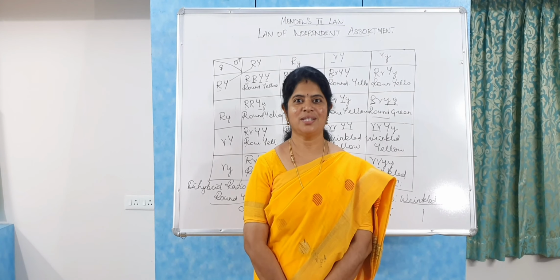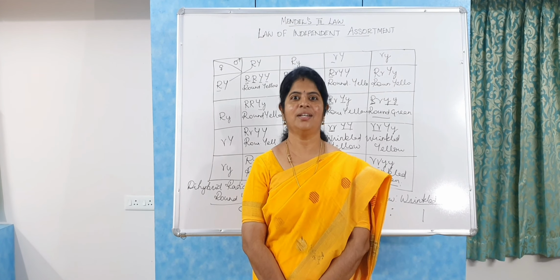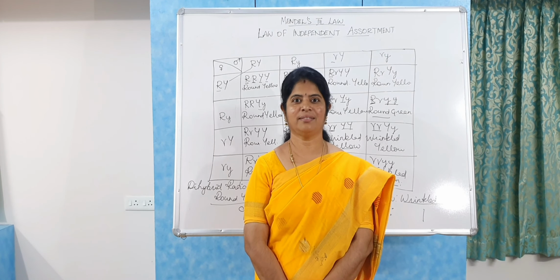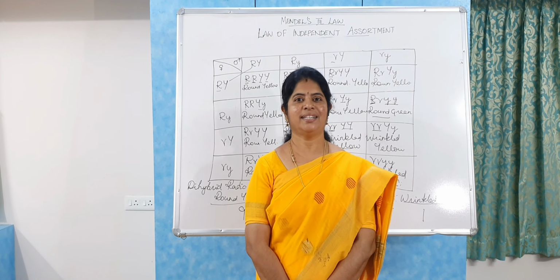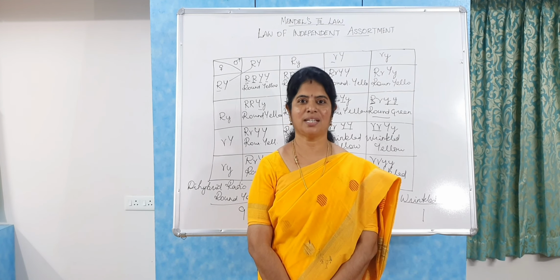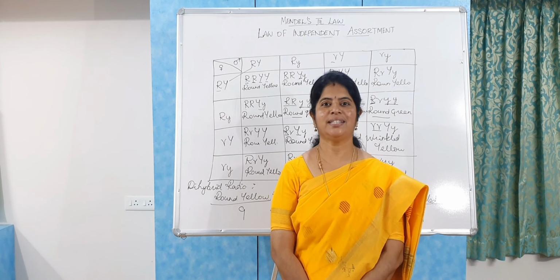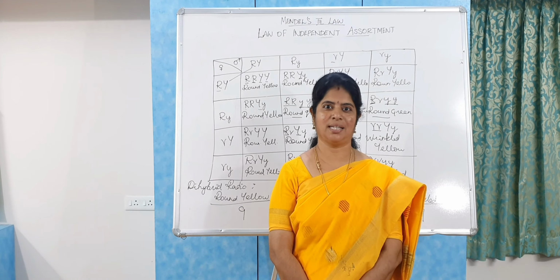Thank you, dear students. Today in this class, we have discussed Mendel's three laws. The first law is called the law of dominance, and then the second law is called the law of segregation, and then the third law is called the law of independent assortment.